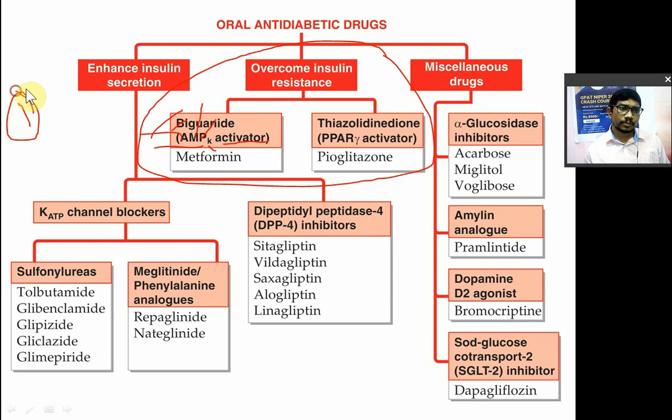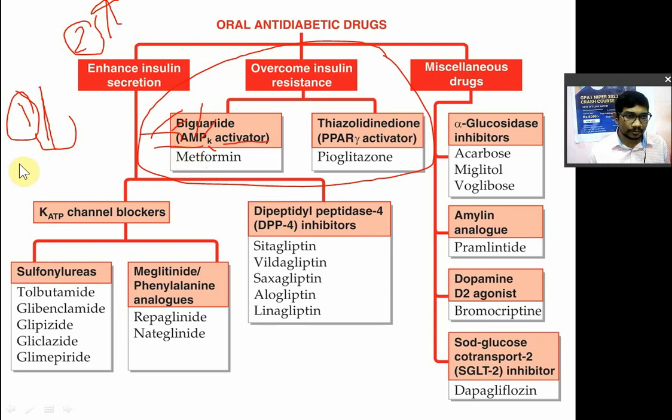First, it will decrease the production of glucose. Who will do it? AMPK, adenosine monophosphate protein kinase. Second, it will increase the utilization of glucose. So AMPK activation results in decreased production of glucose and increased utilization of glucose.